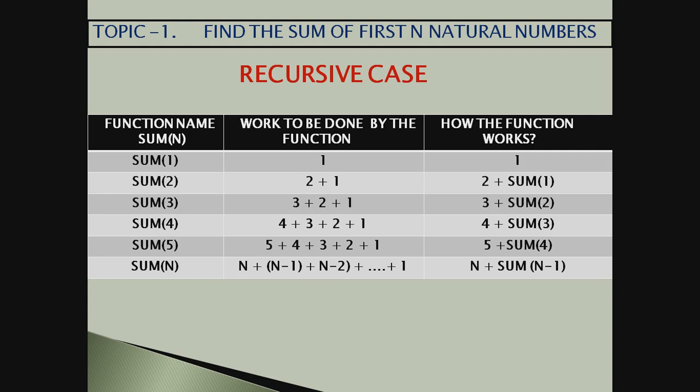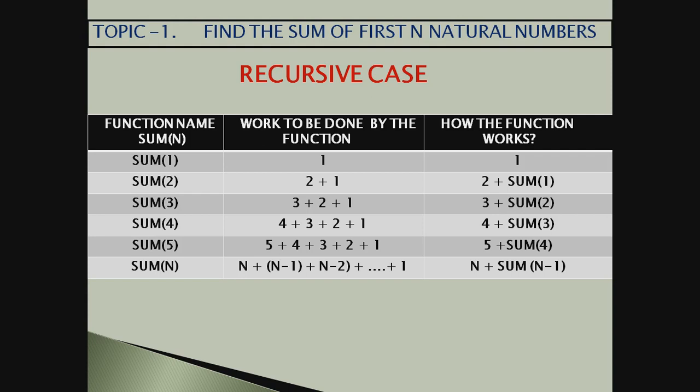Now, if I go to sum n directly, this is the recursive case we want. We want to write the sum n function. So here in sum n also, we human beings know how to do it. We know sum n means n plus n minus 1 plus n minus 2 plus n minus 3, in this way till 1.